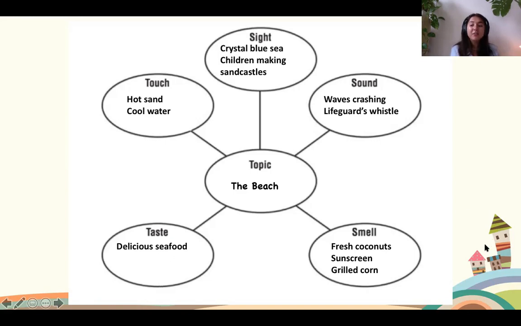Delicious seafood. So this is something that I always make sure I eat if I go to the beach. Sometimes when you live in a city, the seafood isn't as fresh. So when I go to the beach, I always make sure I like to eat lots of seafood like crab and lobster and fish. Something else you might like to drink when you're on holiday is ice cold Coca-Cola. So you could describe that in your paragraph. I love being at the beach because I can drink ice cold, sweet Coca-Cola on a hot, hot day.